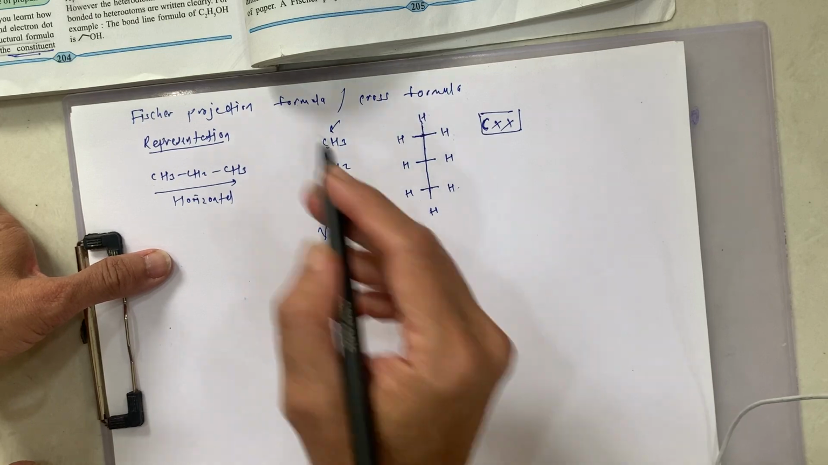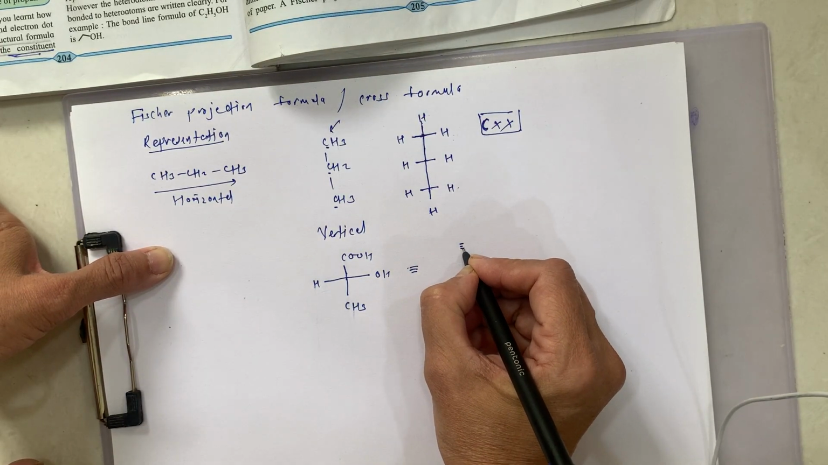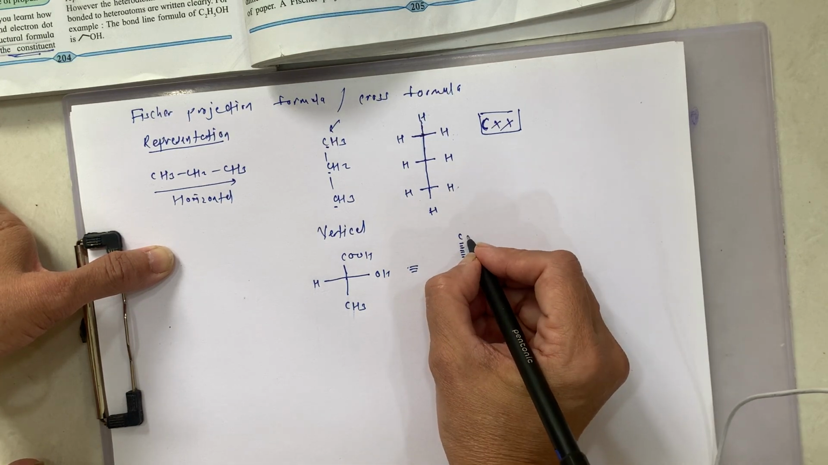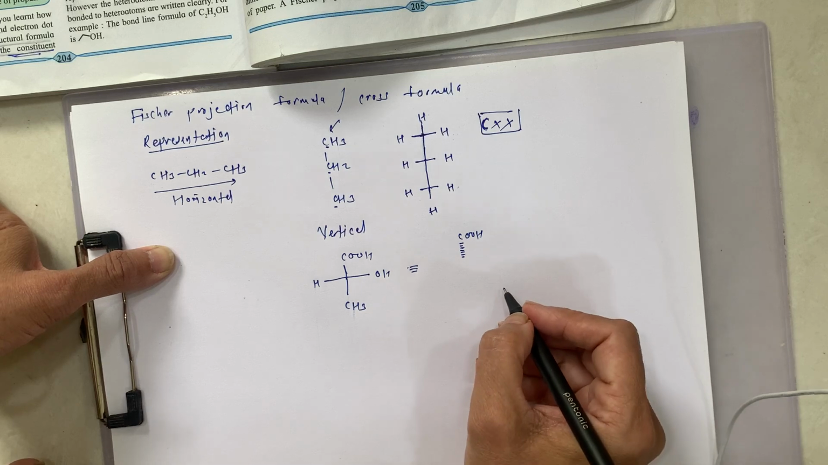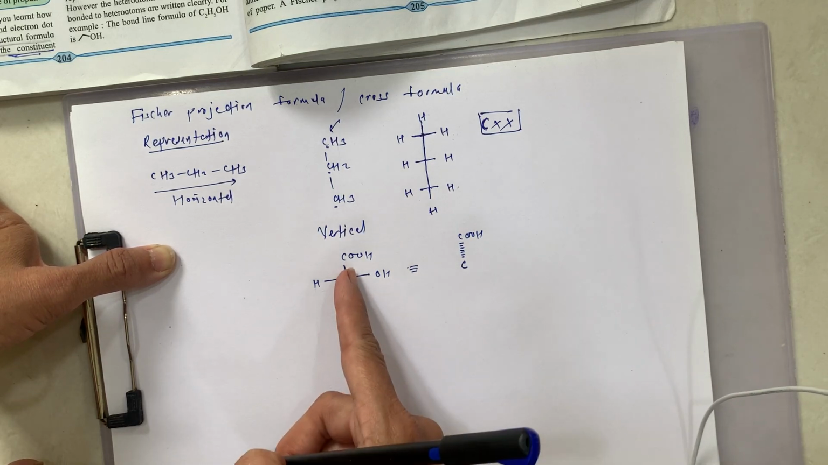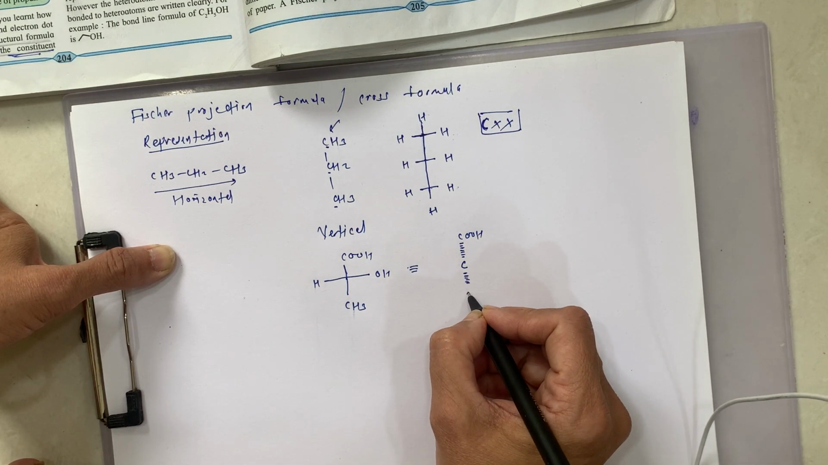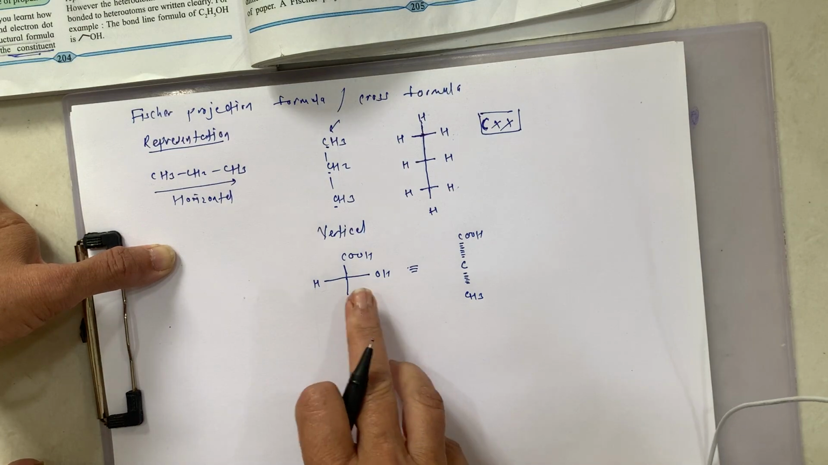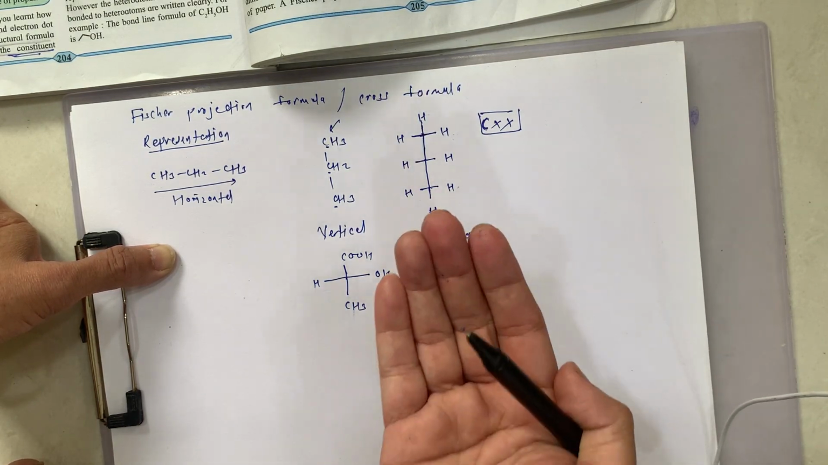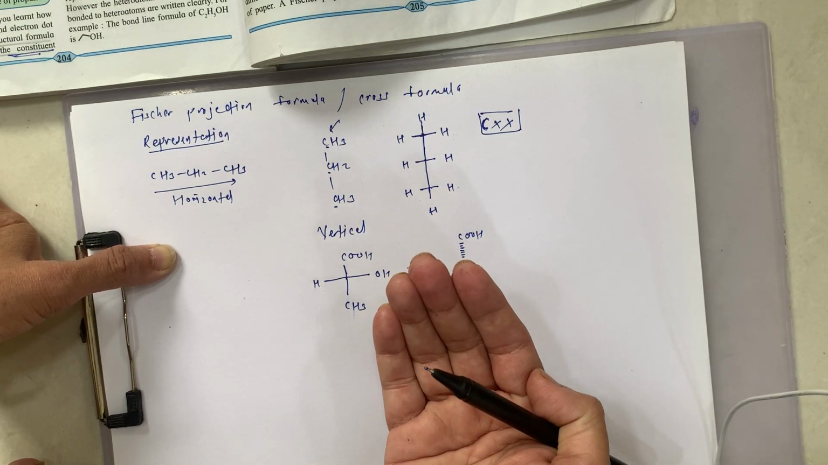And just like the wedge formula, we have to show these vertical lines with a dotted or dashed line. And then here we can write this C. Again this is the vertical line, so again it is shown by a dash, and here it is CH3. Now here it is H and OH. They are above the plane, just like the wedge formula.